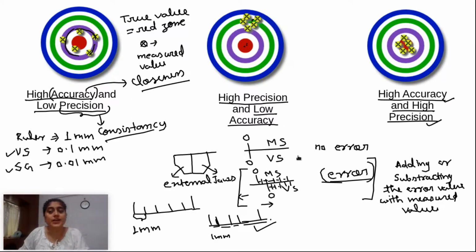Take the example of a viscometer, where you want to find the viscosity of a fluid. What will you do? First, to check whether your instrument is correct or not, you check it with a known fluid like water. You know the viscosity of water, so you can use water in the viscometer.